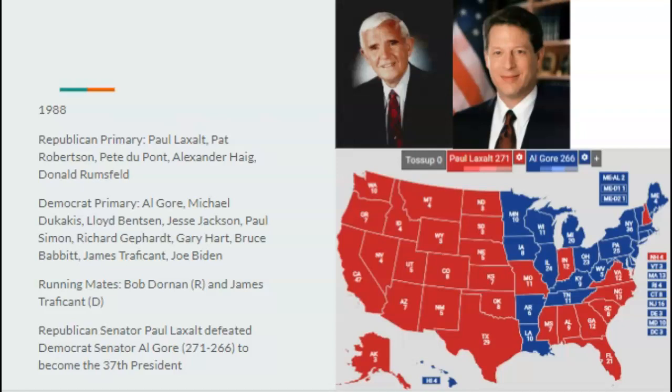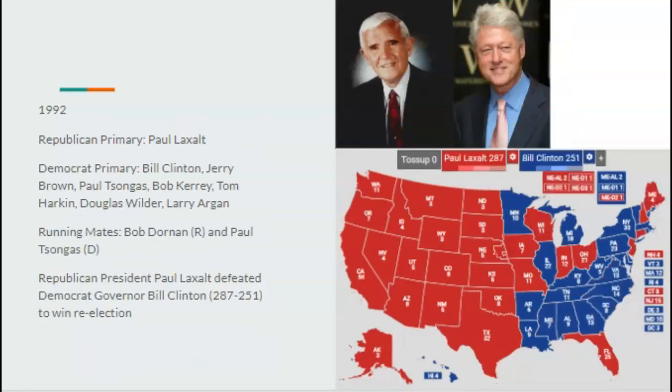NAFTA would be a big issue of the next election. Ross Perot would still run. Laxalt supported NAFTA. And the Democrats nominate the governor of Arkansas, Bill Clinton. And Laxalt is just a pretty popular president all around. Laxalt would beat Bill Clinton 287 to 251. Of course, there's Ross Perot winning around 18% of the vote in the background.